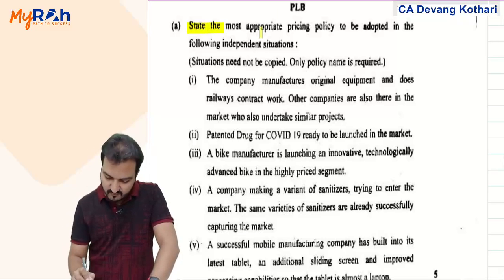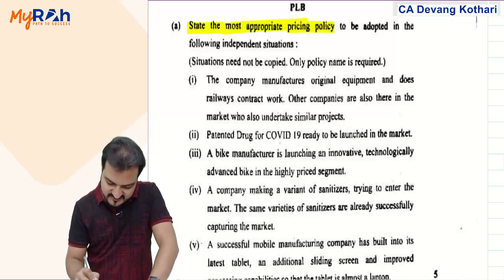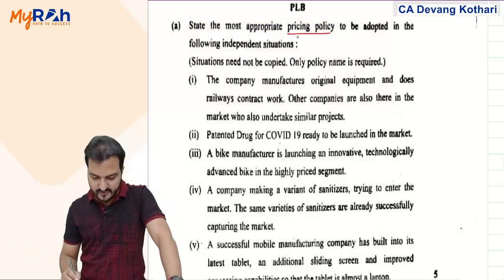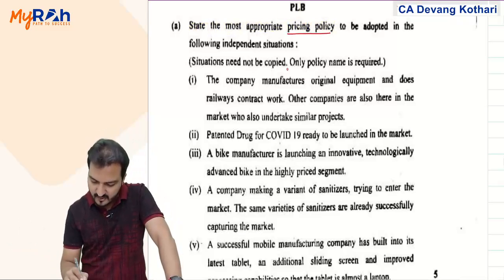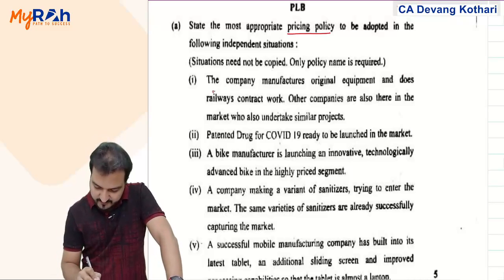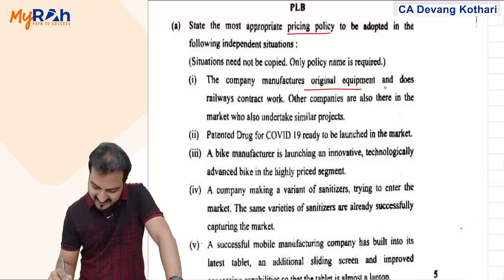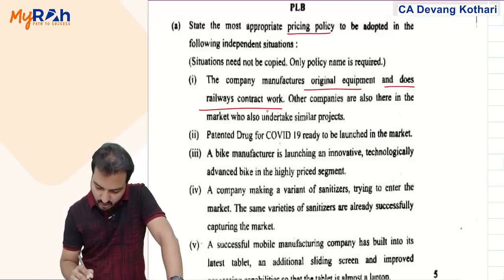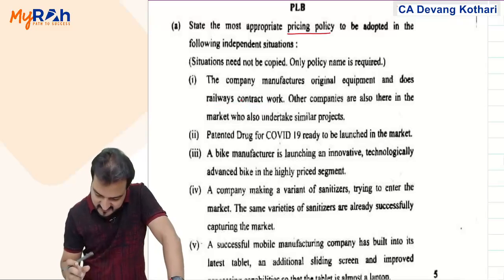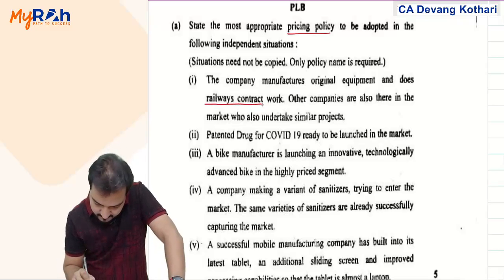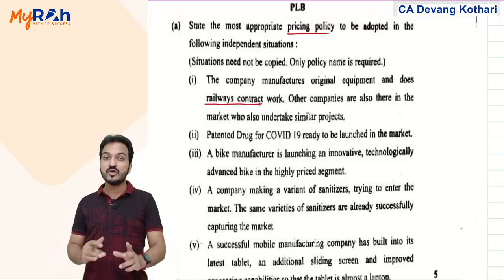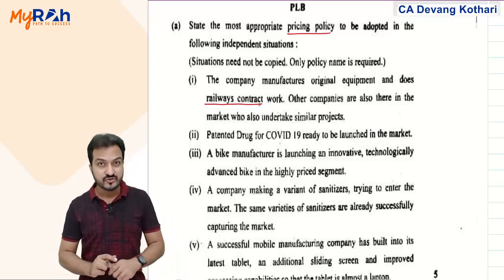They say state the most appropriate pricing policy to be adopted in the following independent situations. Situations need not be copied, only the policy name is required. Okay. First, they are asking: a company manufactures original equipment and does railways contract work. Other companies are also there in the market who undertake similar contracts. Now, in such a case, which pricing policy should my company implement?